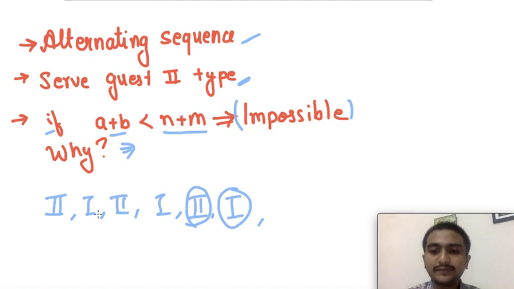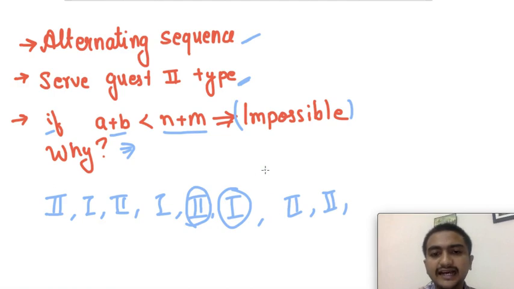So I will just keep on alternating the sequence so that the number of cookies required is optimized, right? And then suppose I am left with a person of type 2, then I will just try to serve him if I can. How can I or can't I?